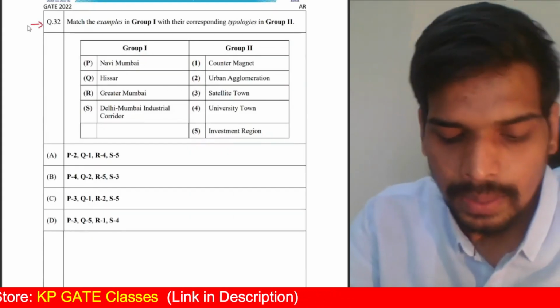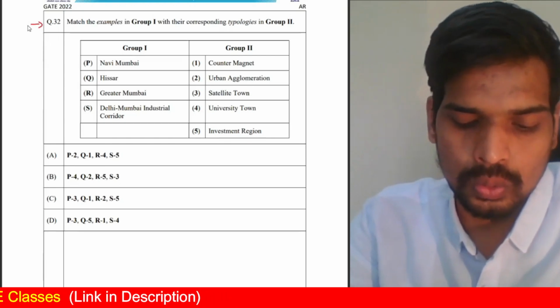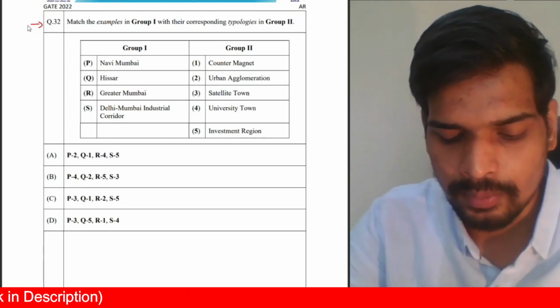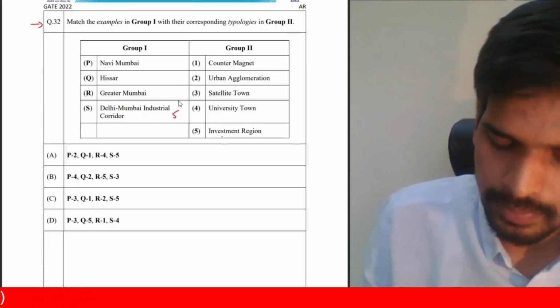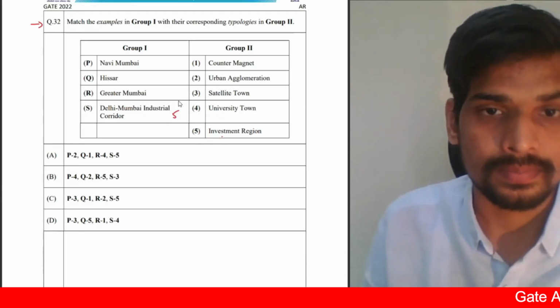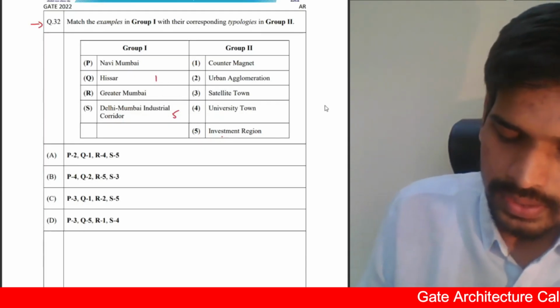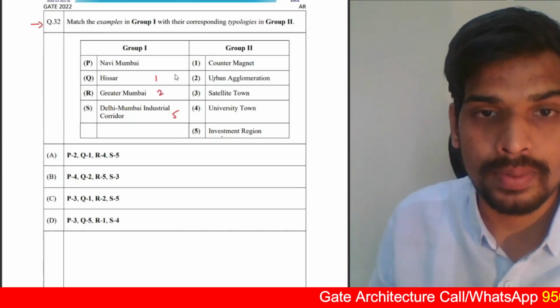Next one. Match the examples in group 1 with the corresponding typologies in group 2. Navi Mumbai, Hisar, Greater Mumbai, and Delhi Mumbai Industrial Corridor. Obviously, Delhi Mumbai Industrial Corridor is an investment region. I hope everyone knows that, right? And Hisar is a counter magnet. Greater Mumbai is a complete urban agglomeration which includes all the surrounding portions of Mumbai also.